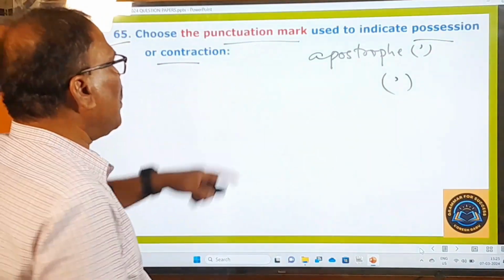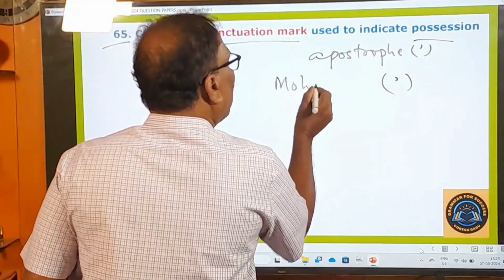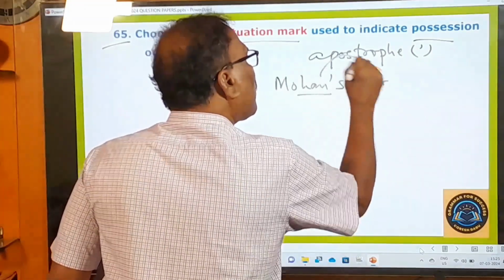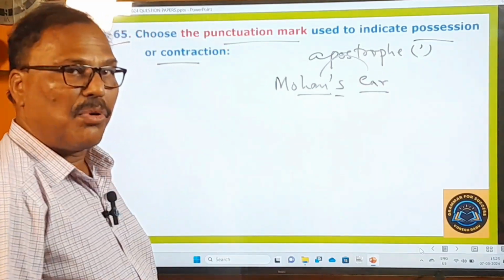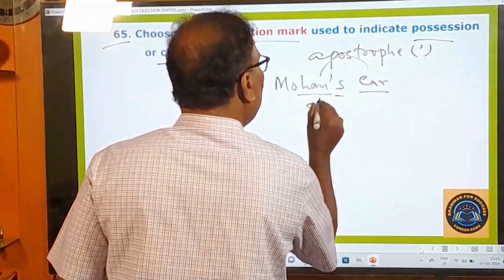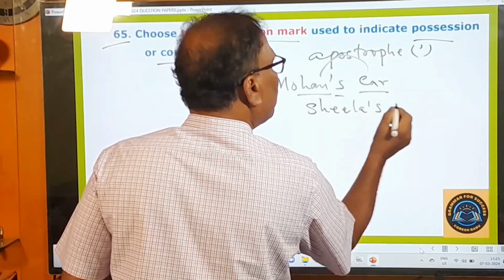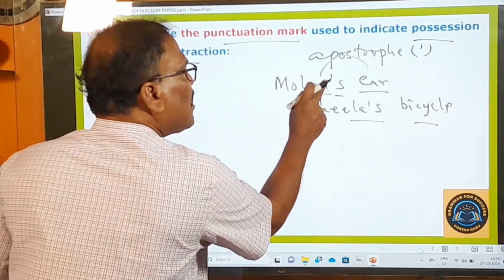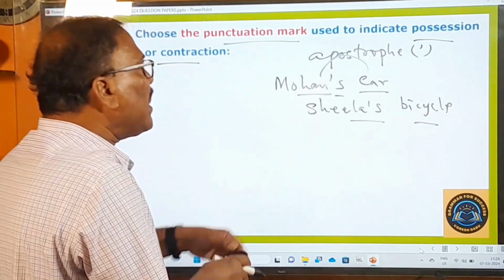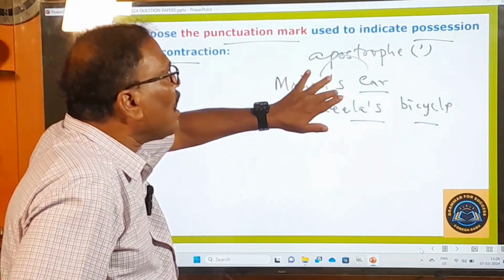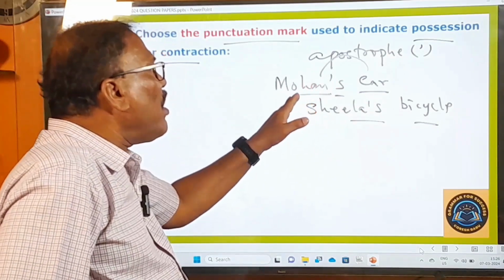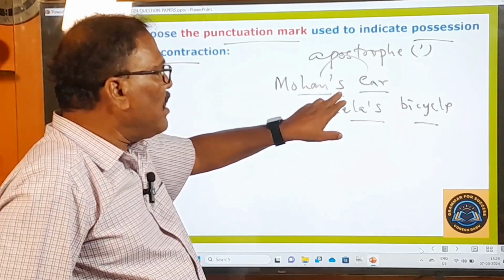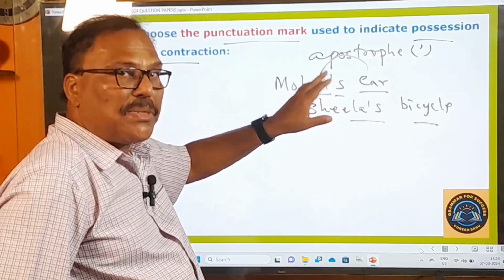For possession, Mohan's car, Sheila's bicycle. What is this doing? It is indicating possession. That means this car belongs to Mohan, and this bicycle belongs to Sheila.